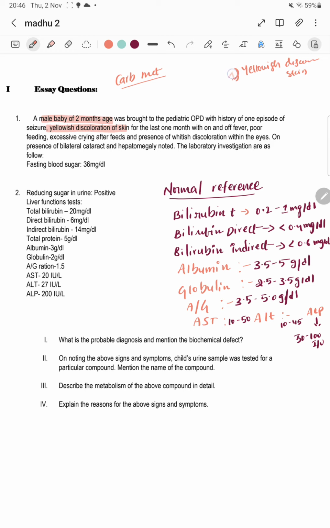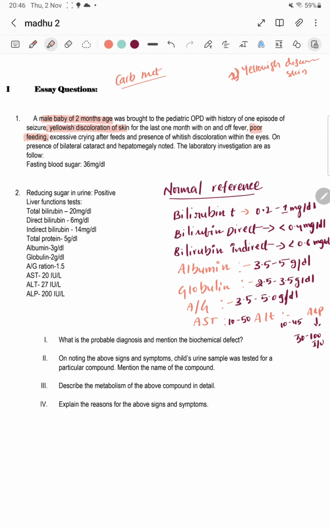And in whom you saw this? In the baby, for the last 1 month with on and off fever, poor feeding. See here, poor feeding. Let me take a highlighter.